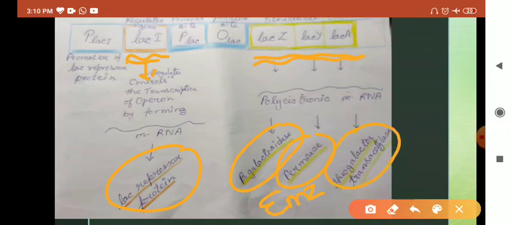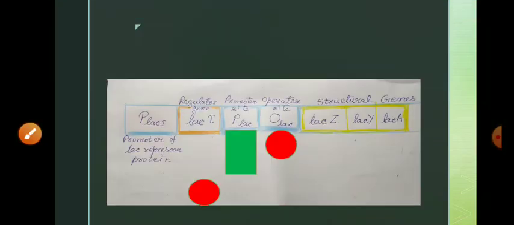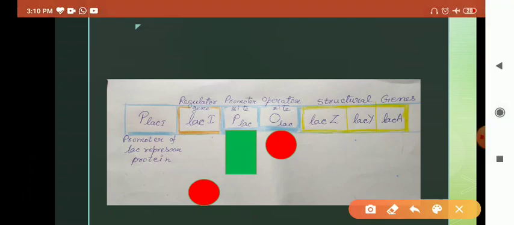So these are the genes which are producing the proteins, and the rest, the P site, the O site, the promoter site, operator site and the promoter site for the regulator, are all sites, and they don't produce any proteins. So what are their functions? This promoter site is the site for attachment of the enzyme RNA polymerase. And the operator site is the site where the repressor protein is attached.